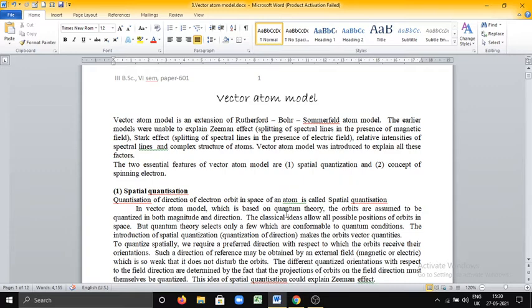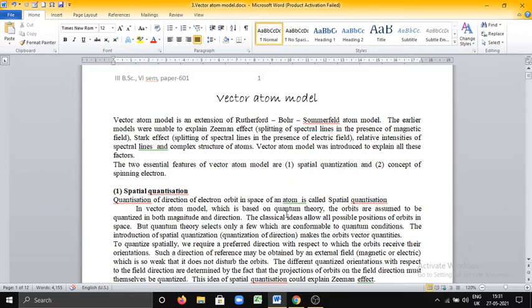Why was the vector atom model proposed? Because this vector atom model is an extension of the Rutherford, Bohr, Sommerfeld atom model. What is the necessity of proposing the vector atom model? To explain the limitations of these models, that is Rutherford, Bohr model and Sommerfeld model, the vector atom model was proposed to explain Zeeman effect. What is Zeeman effect? The splitting up of spectral lines in the presence of a magnetic field.